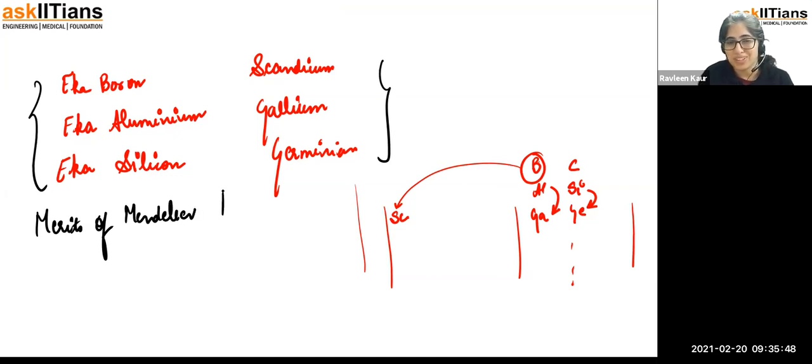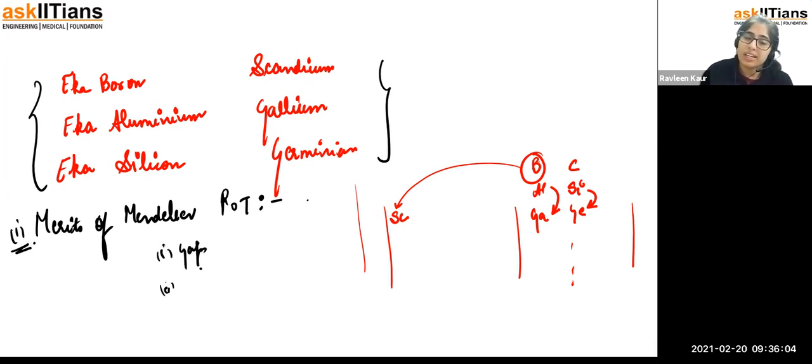Yes, the spelling may be wrong. So what are the merits of the Mendeleev periodic table? In the case of merits, guys, you have to be very careful that first of all you will write about the gaps, and then you will write about the noble gases which have not been discovered till now, but whenever they are discovered, the Mendeleev periodic table will be able to accommodate them.